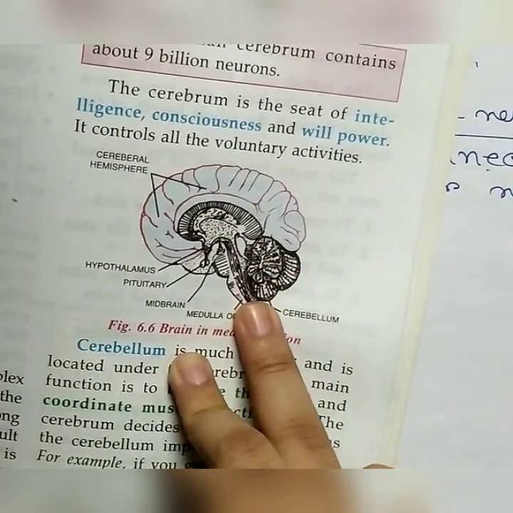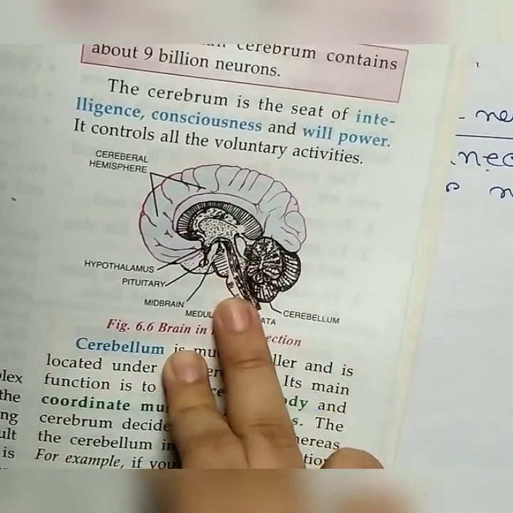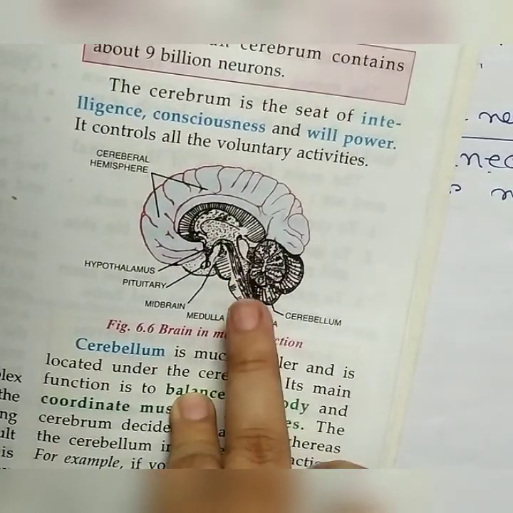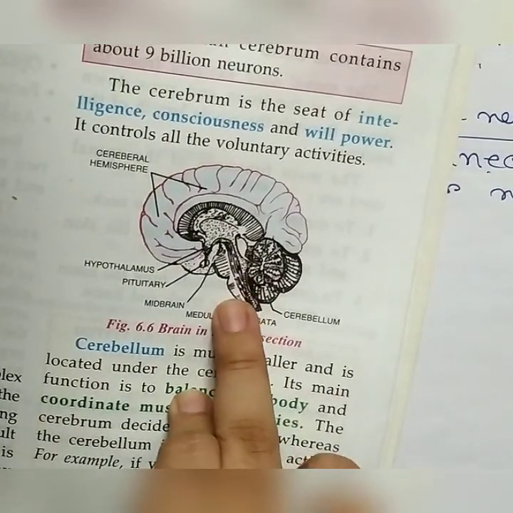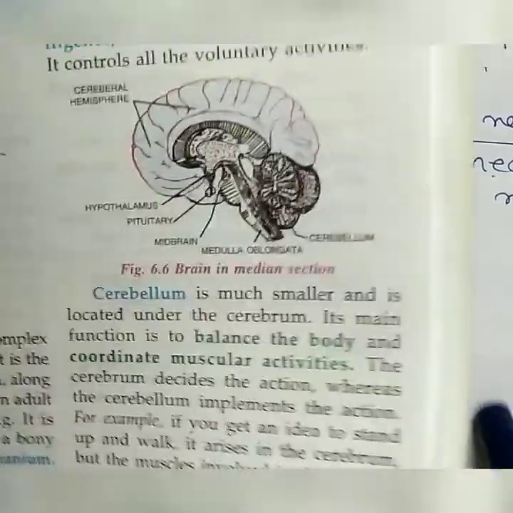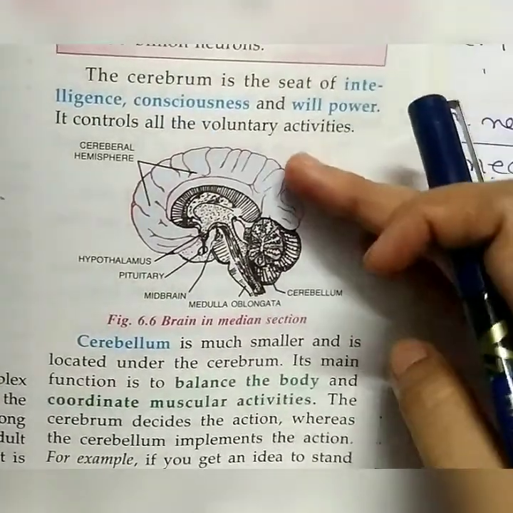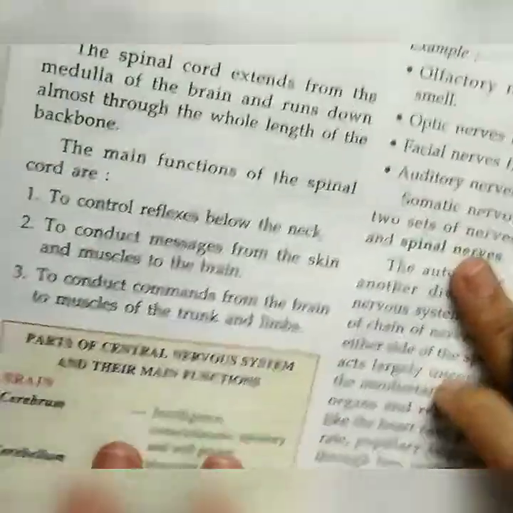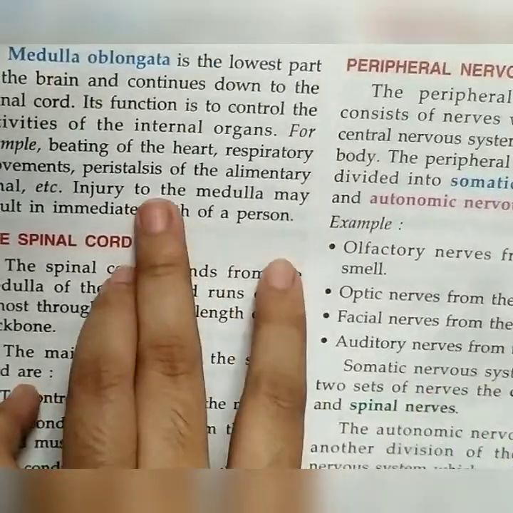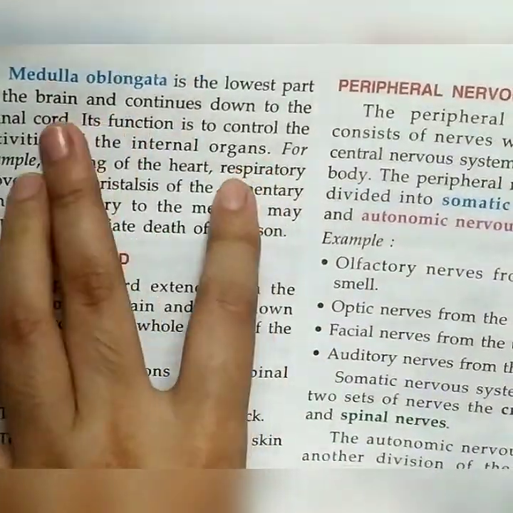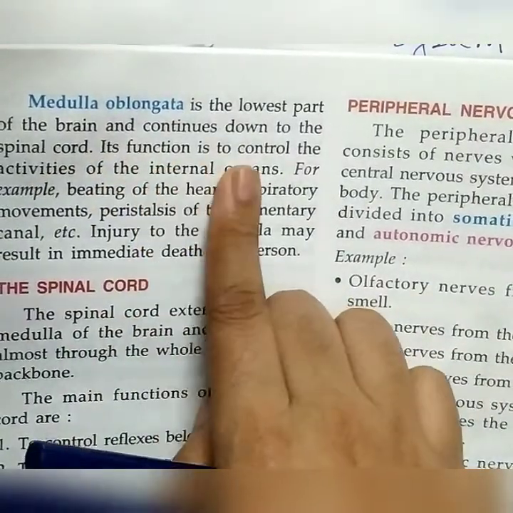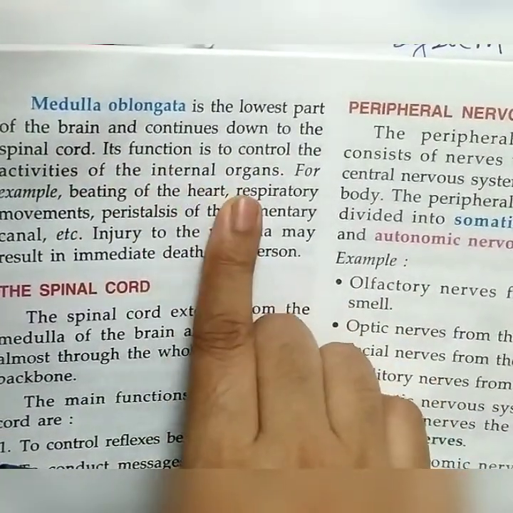And one important thing: if there is any injury to the medulla oblongata portion, then that may result in the immediate death of the person, because breathing, peristalsis, heartbeat, blood pressure, everything is in the control of the medulla oblongata. It is the lowest part of the brain and continues down to the spinal cord. Its function is to control the activity of internal organs.